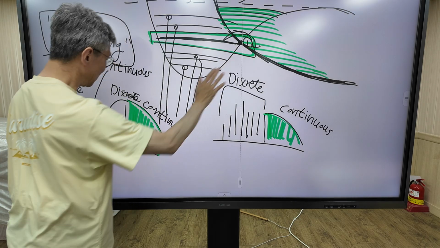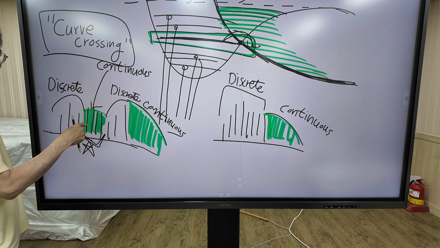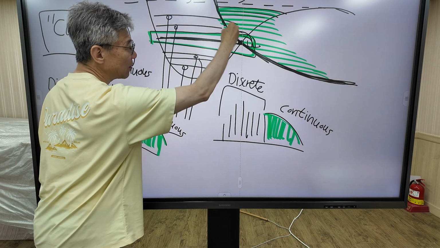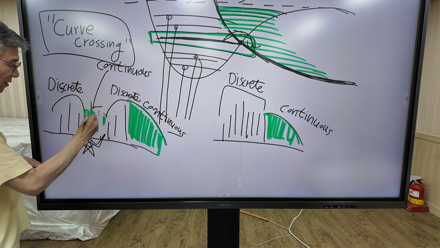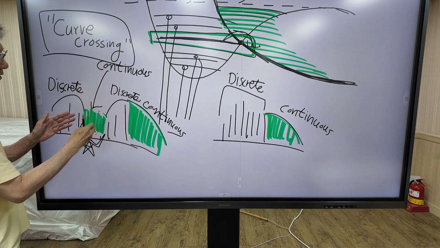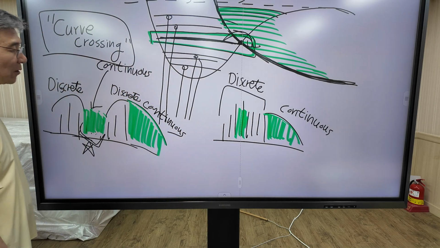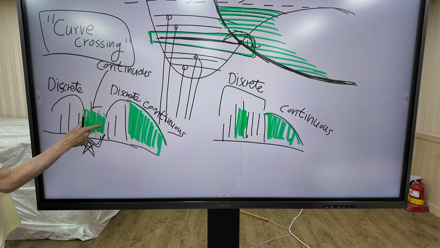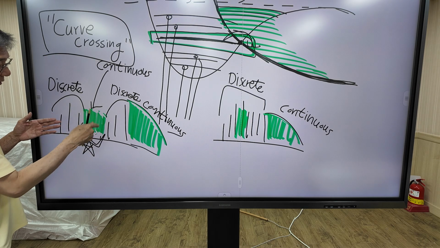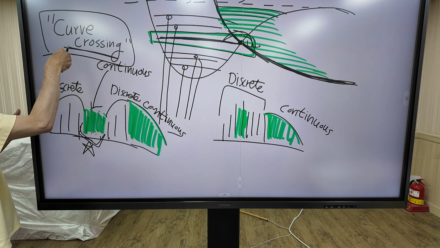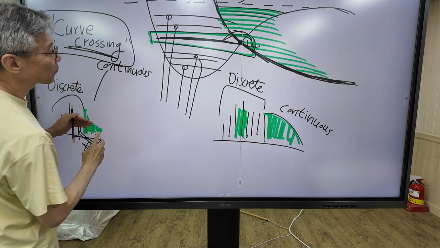Without this curve crossing, this would be replaced by discrete levels. But with this curve crossing, this is replaced by a continuous spectrum embedded between discrete energy levels. So when you see a continuous spectrum embedded between discrete energy levels, it means that in this region, curve crossing occurs. Now, what is the dissociation energy?